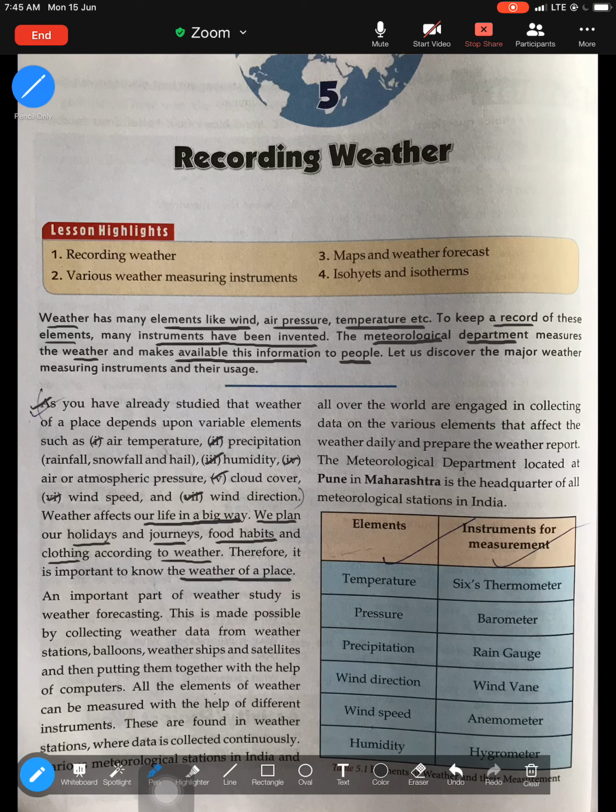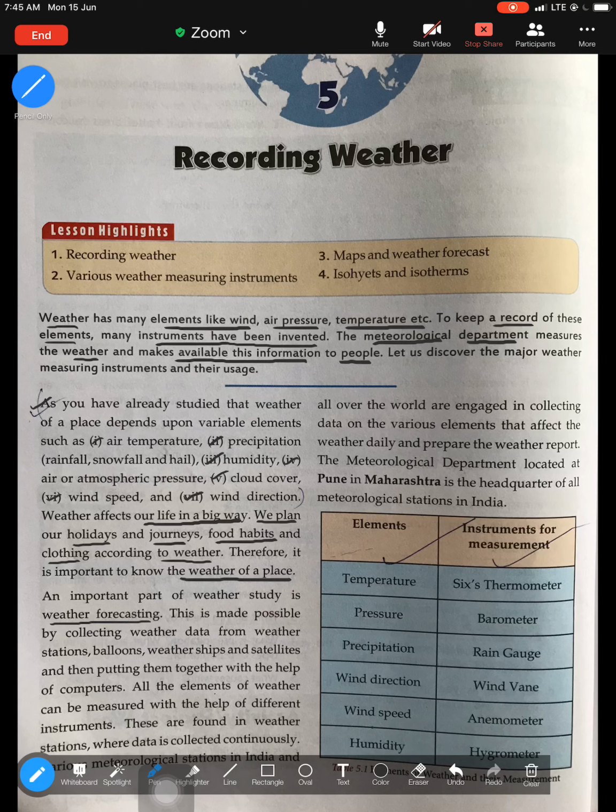That is why recording weather is very, very important. Next, an important part of weather study is weather forecasting. I'm sure you've noticed this. We always try to see if we want to travel somewhere. We always check our calendar and try to go to weather forecasting and see what the weather is.